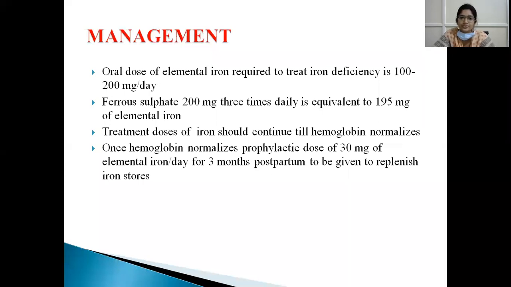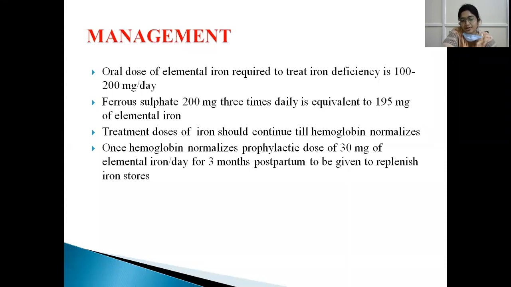So the total dose of iron required, this is the treatment dose. Treatment dose of iron should continue till the hemoglobin level normalizes. Once the hemoglobin is normalized, then we will give a prophylactic or maintenance dose. Prophylactic dose is 30 milligrams of elemental iron per day for 3 months postpartum. This is given to replenish the iron stores. So the treatment dose is 200 milligrams thrice daily till the hemoglobin level normalizes.